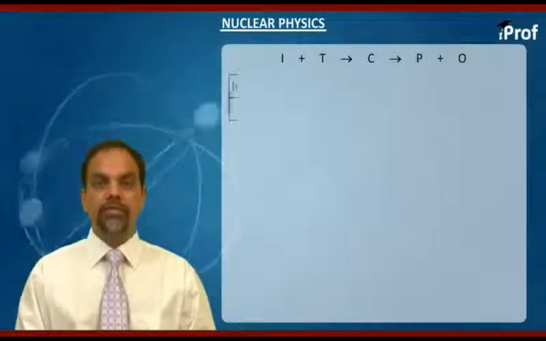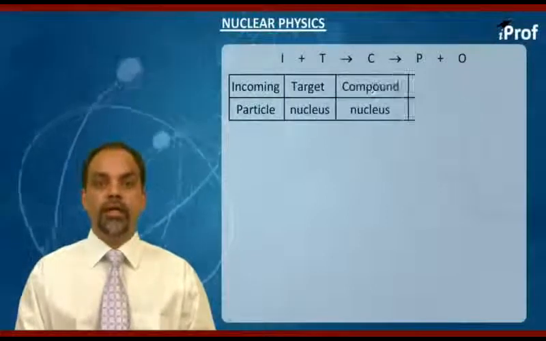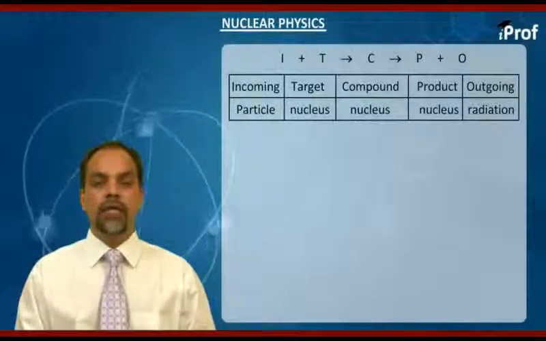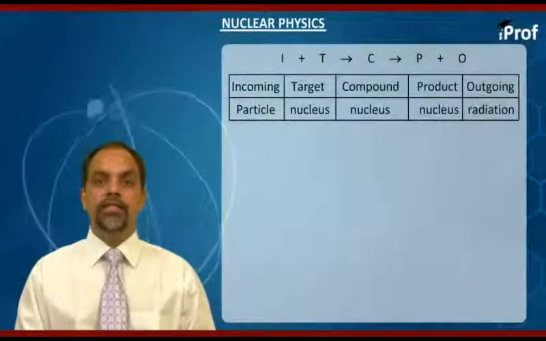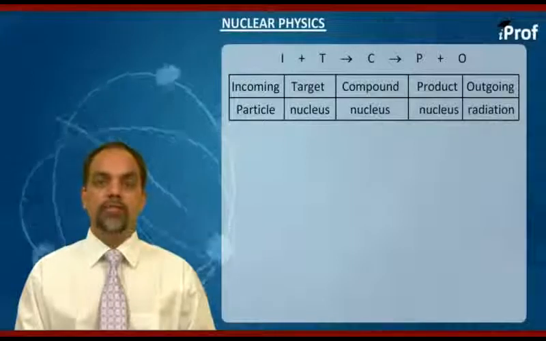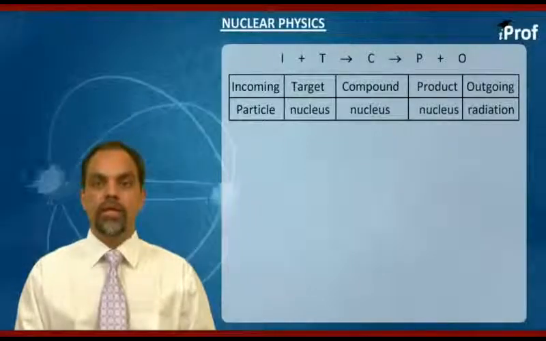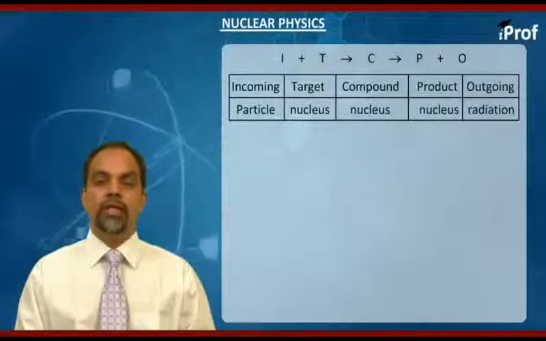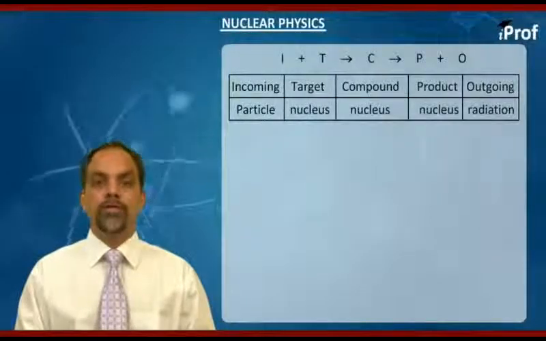So here I refers to incoming radiation or particle, T refers to the target nucleus, P refers to the product nucleus, and sometimes we call it a daughter nucleus also, and O refers to the outgoing radiation or particle.